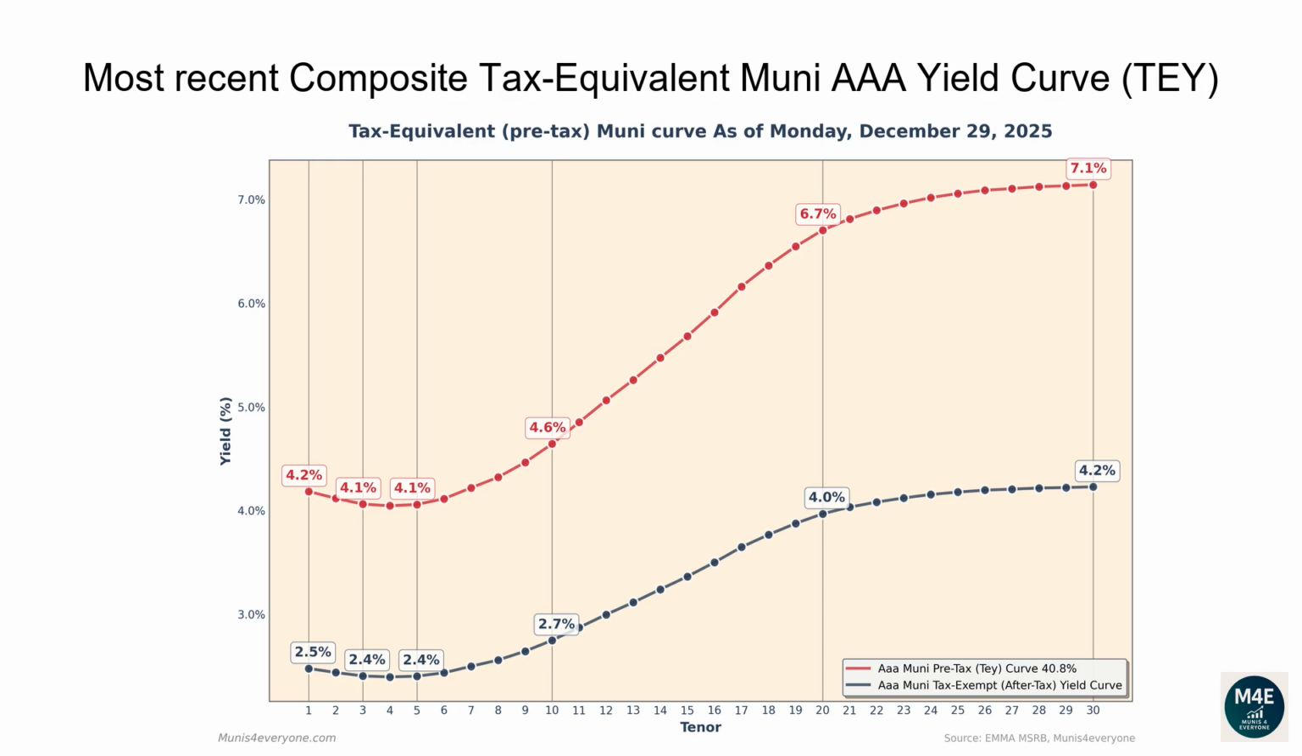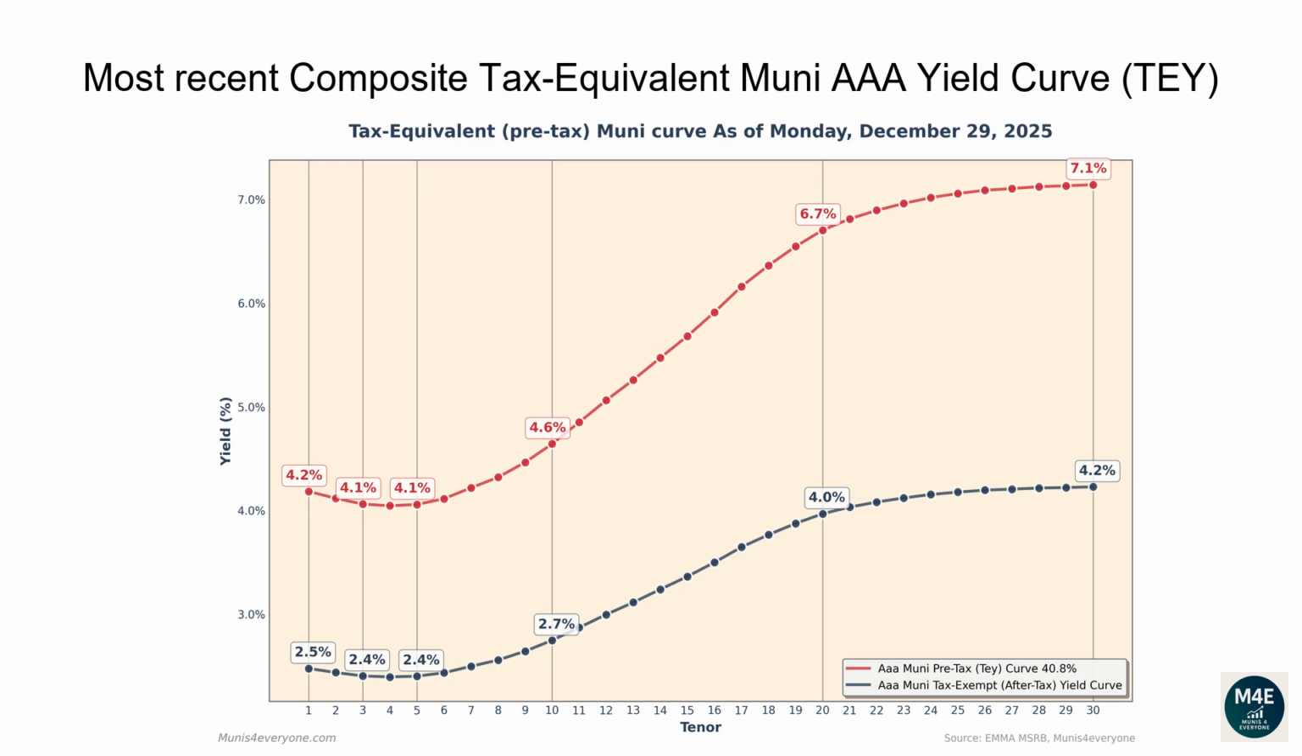Why would you care to see the tax-equivalent version of the Muni yield curve? More on this later. Let's first go over the pre-tax, aka tax-equivalent yield curve. The one-year tax-exempt yield is 2.48%, corresponding to a 4.19% tax-equivalent yield for investors in the top tax bracket.